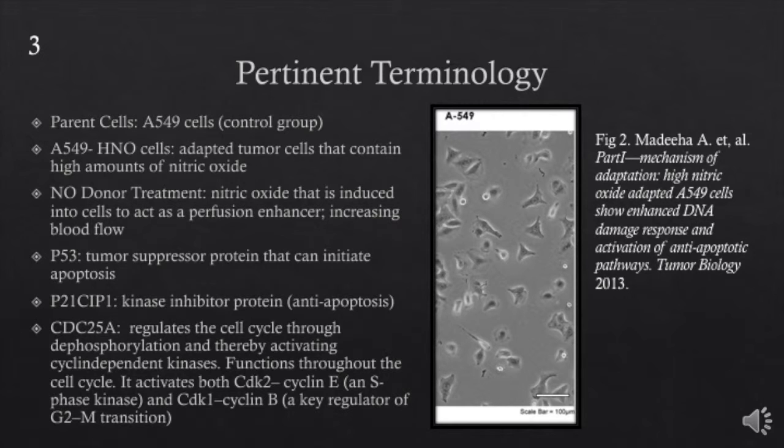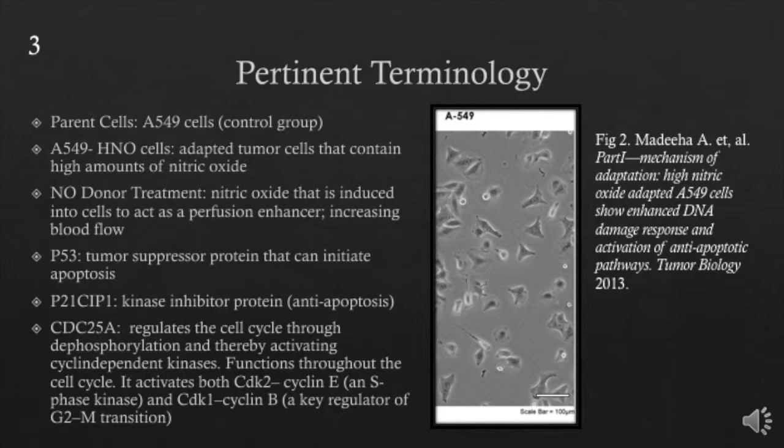Nitric oxide that is induced into cells acts as a perfusion enhancer, increasing blood flow. This is related to cancer cells' ability to initiate angiogenesis, which is the development of new blood vessels. Our article also mentions the P53, which is a tumor suppressor protein that can initiate apoptosis. Another protein utilized in this study is P21CIP1, which is a kinase inhibitor protein, which is anti-apoptosis.